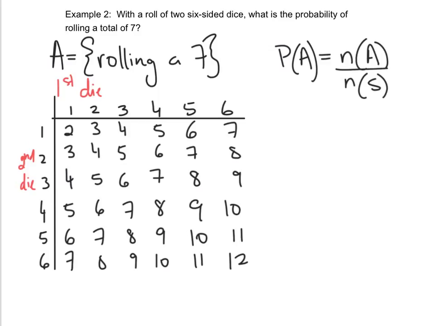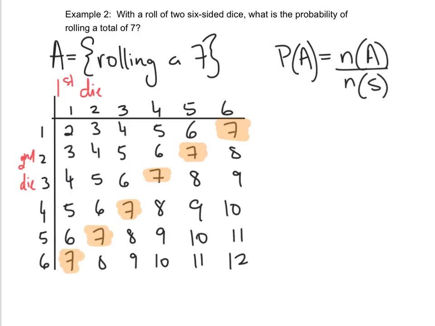Okay, so I just want to highlight where event A, or rolling a 7, is occurring. So it's happening here, here, here, here, here. You can see the pattern. There's like a nice diagonal.